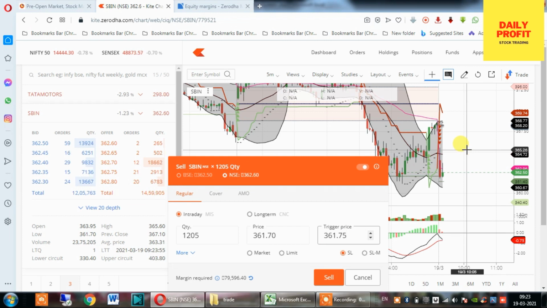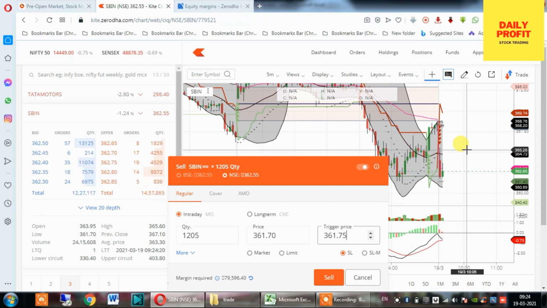I am adjusting the price, no problem. 361.75 is my strike price. If that price comes, then only I am planning to sell. So I am waiting for that. It has almost come to 362.55.